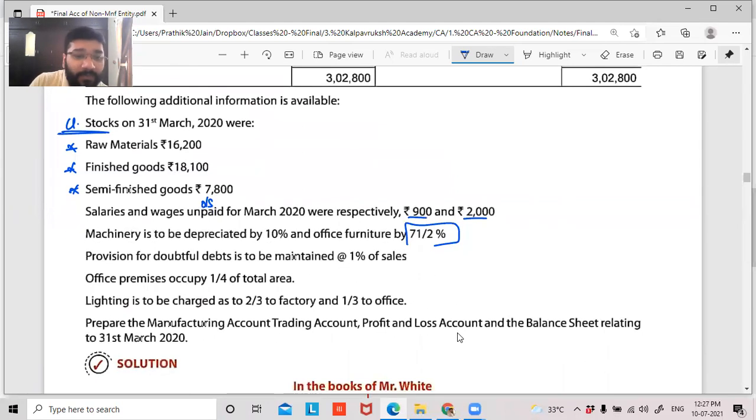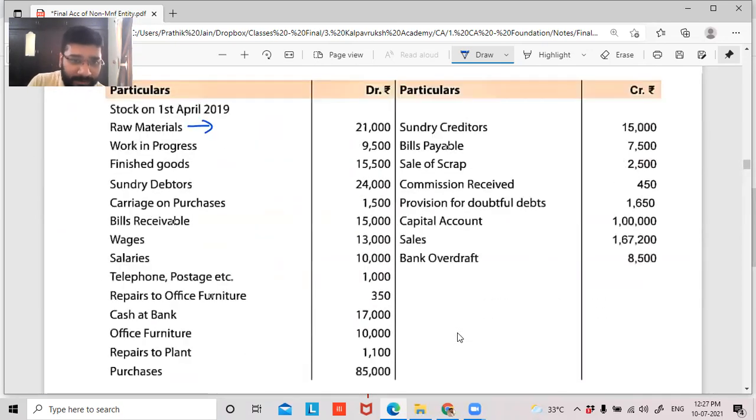Office premises occupy 1/4 of the total area, so there should be some office rent in the question, guys. In that, 1/4 is office area and the remaining 3/4 will be factory area. So I have to split that into 1 by 4 and 3 by 4. Lighting, that is electricity charges, is 2 by 3 for factory and 1 by 3 for office. Prepare the manufacturing account, trading account, profit and loss account, and balance sheet. Okay, excellent. Let's do it, guys.